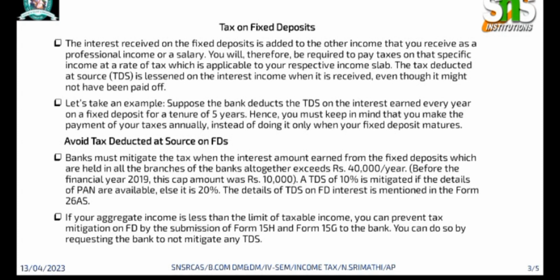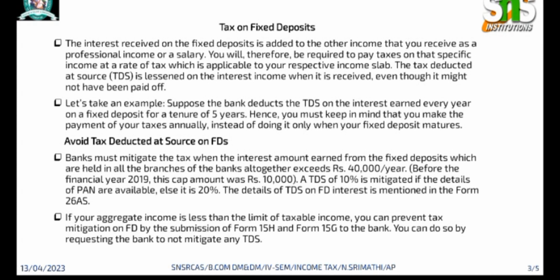The bank must deduct the tax when the interest amount earned from the fixed deposits held in all the branches of the bank exceeds rupees 40,000 per year. Before the financial year 2019, the limit was rupees 10,000, and TDS of 10% is deducted if the details of PAN are available, else it is 20%.